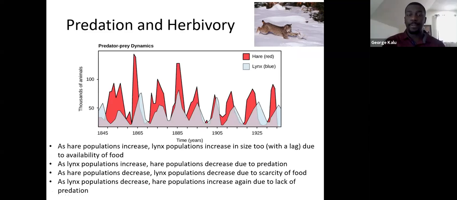And so this is typically how predator-prey relationships will look in regards to their population sizes. They're typically going to happen in cycles, and they're going to be dependent on each other. The predator's population size is going to be dependent on the prey's population size, and vice versa. So that's what predation would typically look like.